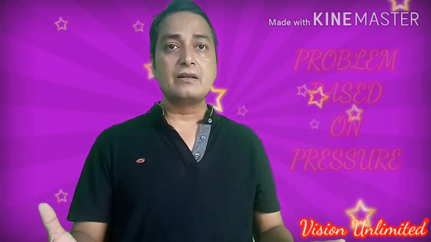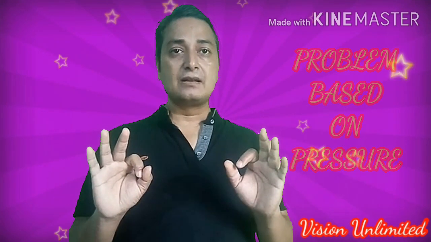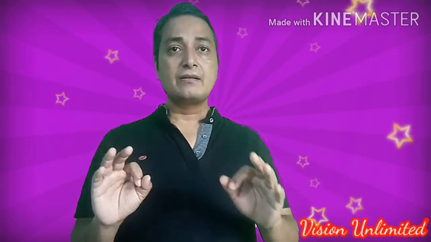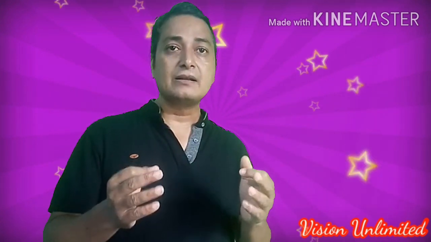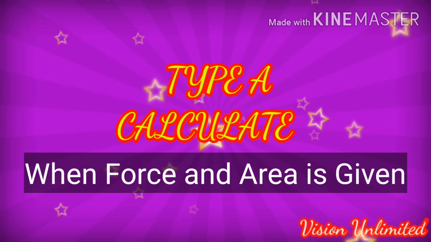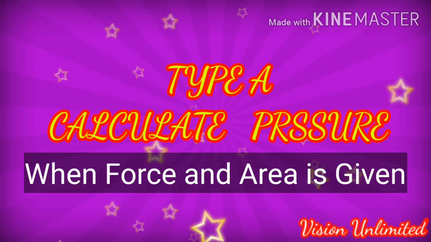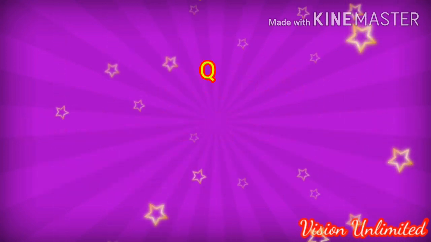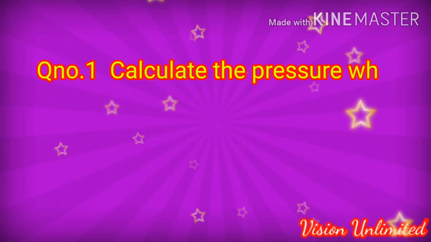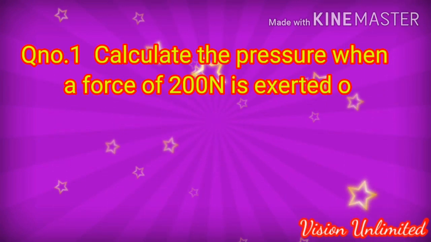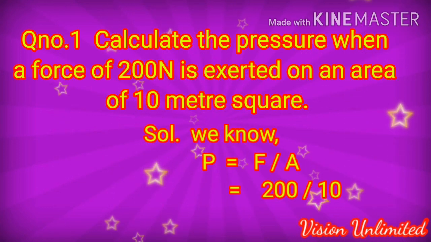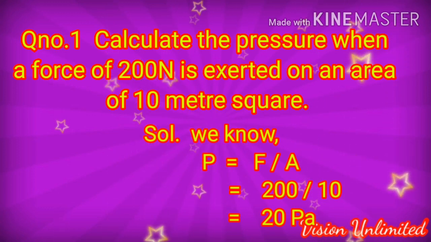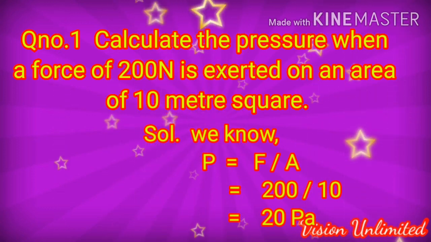To know the problems based on pressure, there are 3 types. Type A, when the force and area are given and we have to calculate the pressure. Question number 1, calculate the pressure when a force of 200 Newton is exerted on an area of 10 square meter. We know that pressure equal to force by area. If the force is 200 and area is 10, the answer for pressure will be 20 Pascal.